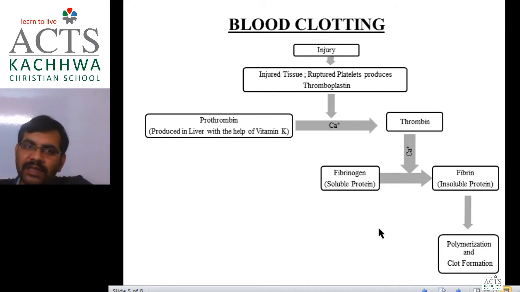Okay, in this way, these corpuscles, that means red blood corpuscles or WBC, all these will be caught by this network of fibrin. That is a net of fibrin. The net is formed like a mesh, they can't pass through it, so it blocks completely. In this way, it will block the entry of blood from this injured area.